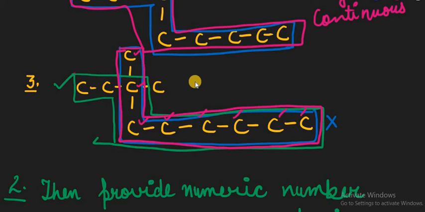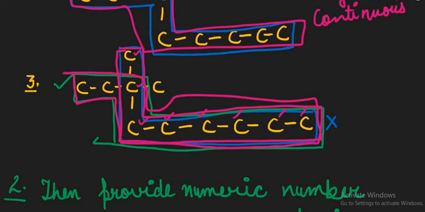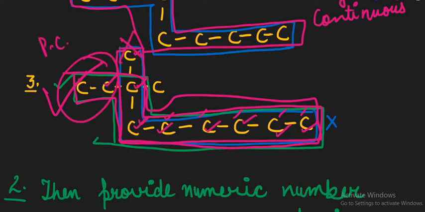But if we change the chain this way, if this side way is our chain, then see the number is 1, 2, 3, 4, 5, 6, 7, 8 and 9. So this should be our main chain or parent chain, not the upper one, because that does not include the highest number of carbon atoms. So we require the longest continuous chain containing the highest possible number of carbon atoms which can be included in the parent chain.